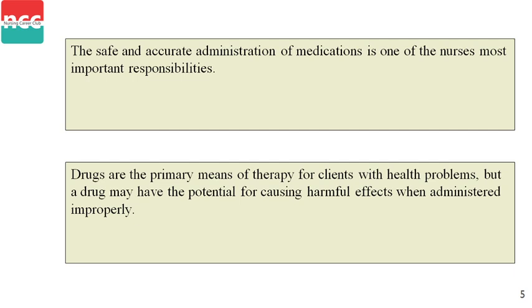Next, drugs are the primary means of therapy for the client with health problems, but a drug may have the potential for causing harmful effects when administered improperly. So the drug is the primary therapy while the nurse is treating the client. If the nurse is giving the drug, it should not cause harm, and it should be with the correct dose, correct time and route of administration. The nurse has to give the drug without any errors.